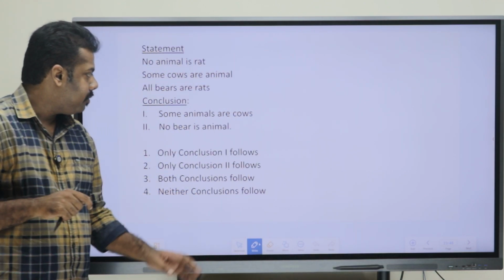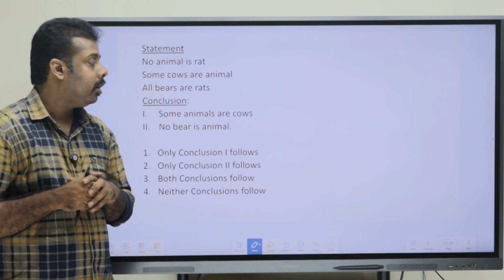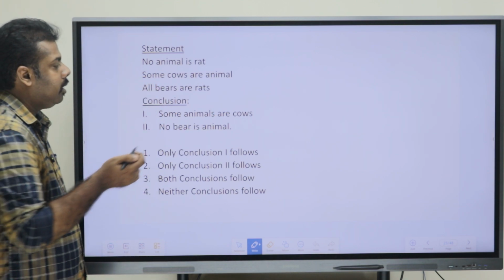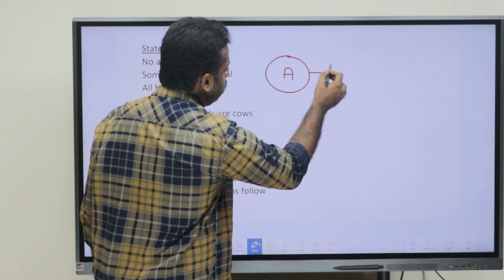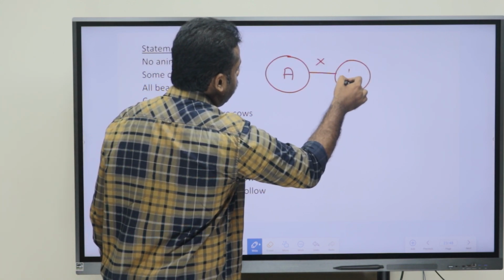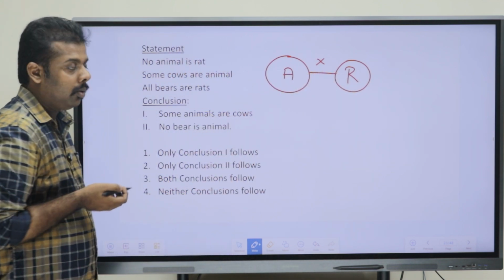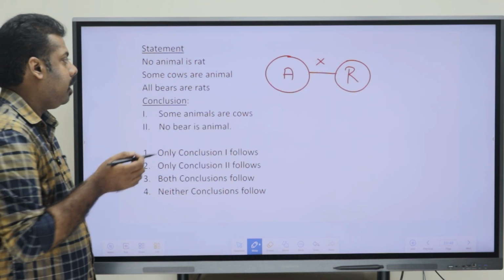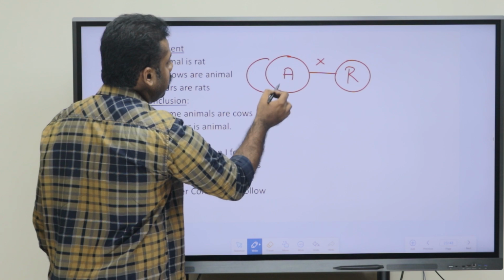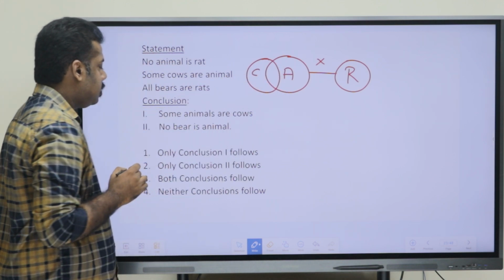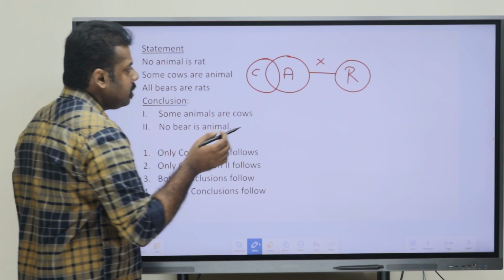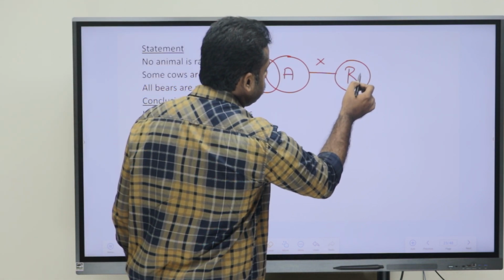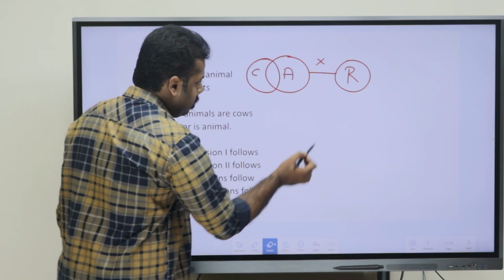Now, first we can just draw the Venn diagram here. So, no animal is rat. So, animal and rat are having no relation. Then some cows are animals. So that means cow and animal have a some relation. All bears are rat. So bear has to be inside rat. So you can just draw that.